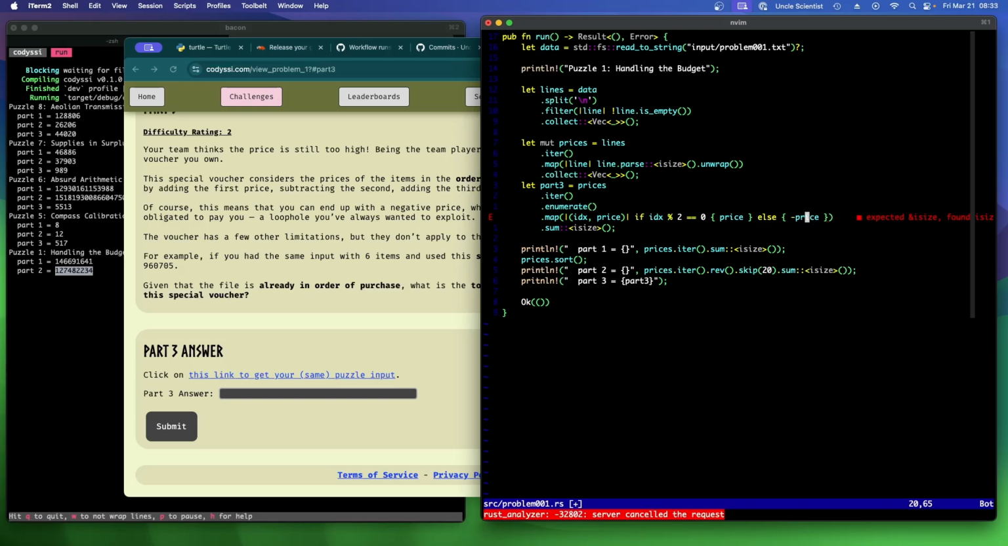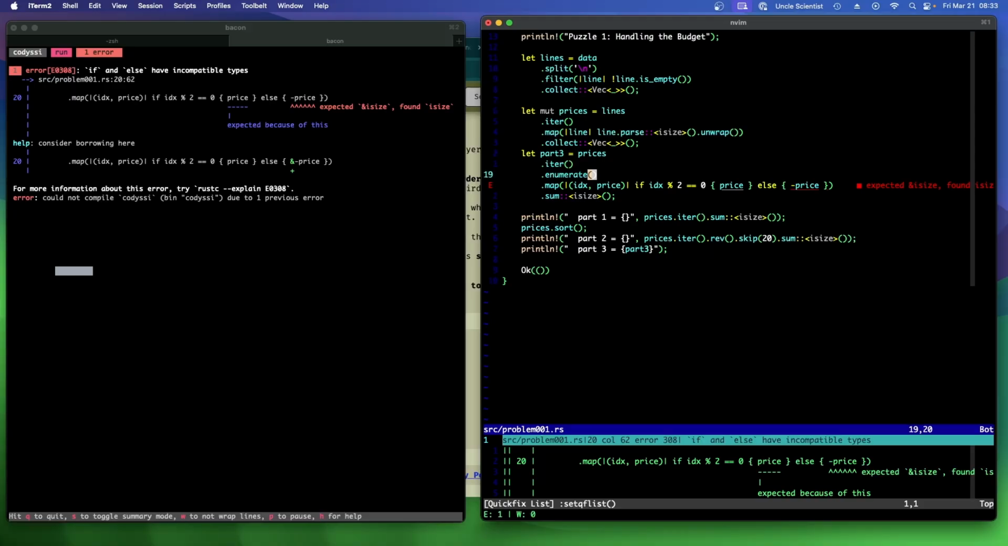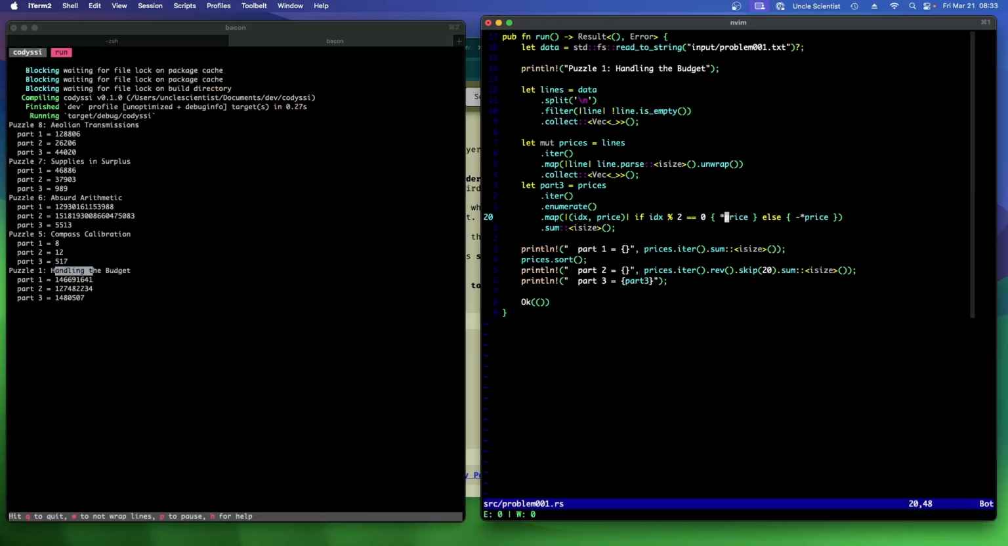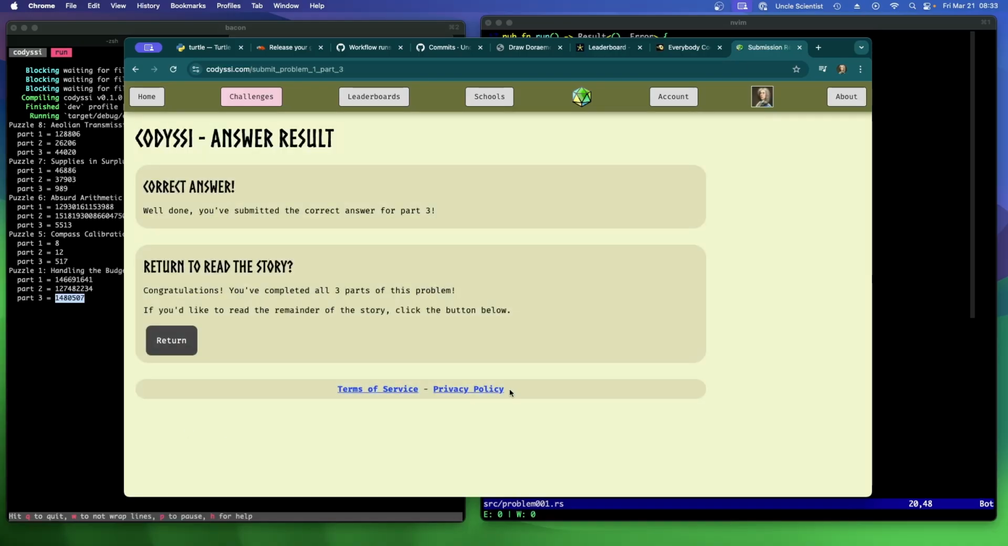Expected &isize, found isize. Let's see what the actual error is. Besides that error. Oh, I gotta just deref them. Okay. Oops. P times price. Price. There we go. So we got another different number. It's not negative. Dang. I was hoping to get money back. Hey, there we go. That wasn't too bad.